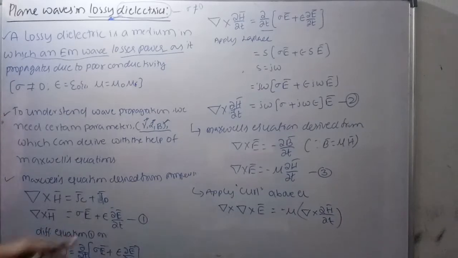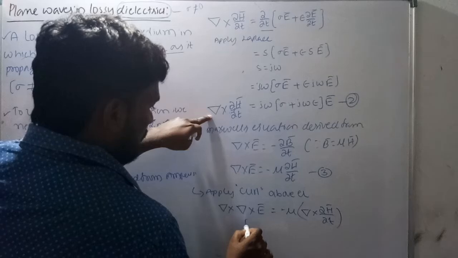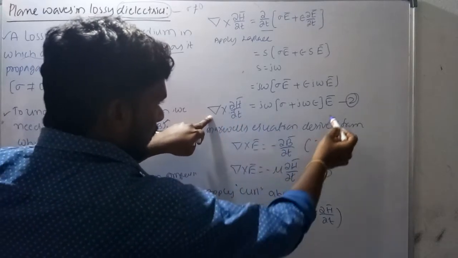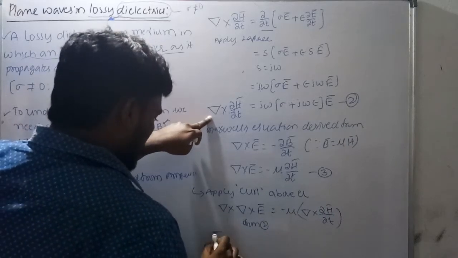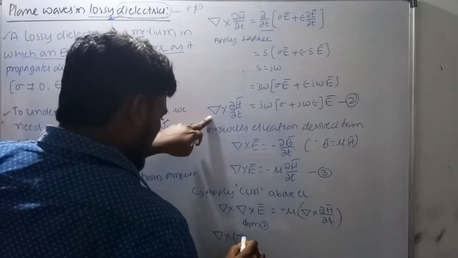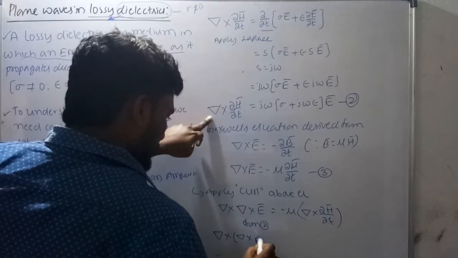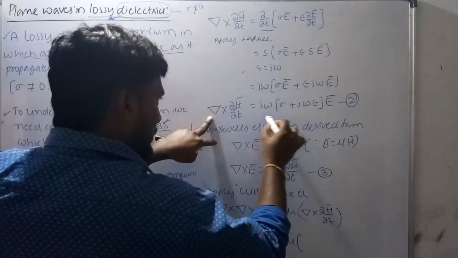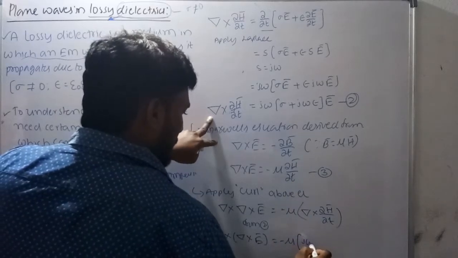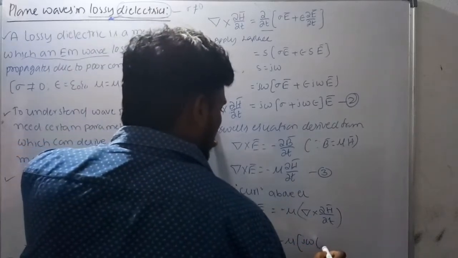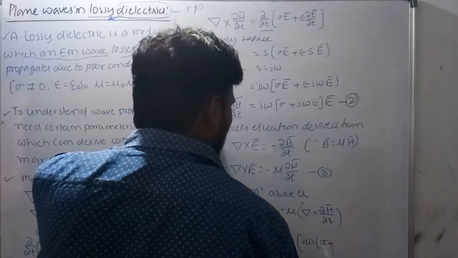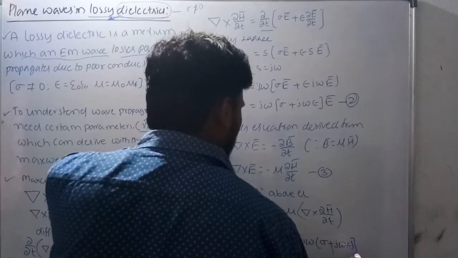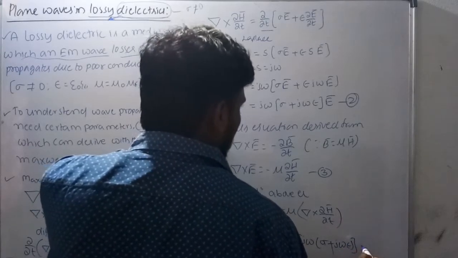Now see, from equation 2, there is del cross dou H bar by dou t, that value is here. Del cross E bar equals minus mu times, what is there here? It is j omega times sigma plus j omega epsilon times E bar here.